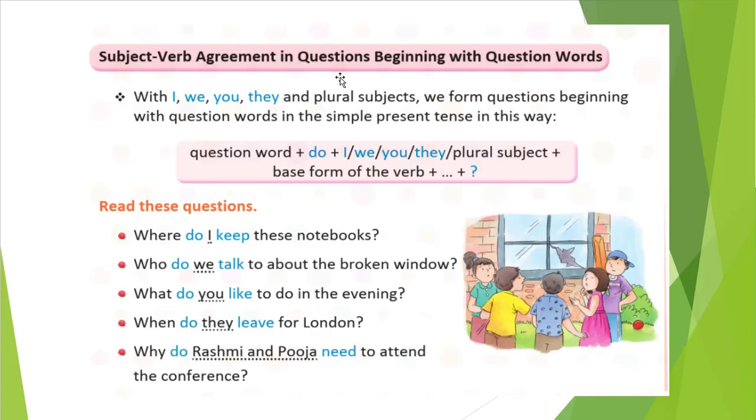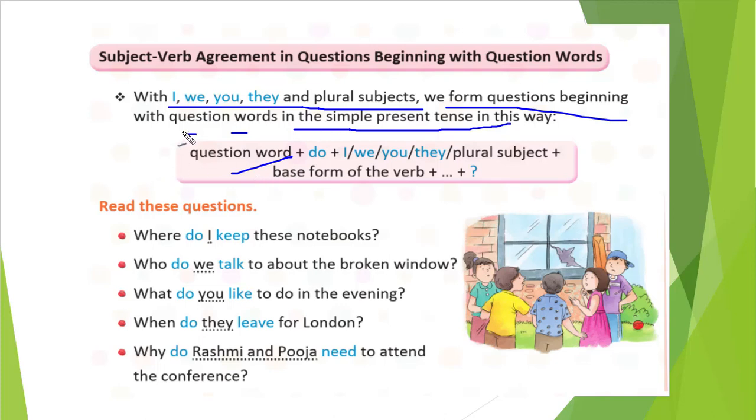Subject verb agreement in a question beginning with a question word. See, previously we have seen it for negative sentences, but what if a question word is given? In that also the subject and verb should agree, right? So let me show you how it agrees. With I, we, you, they, and plural subjects, we form a question beginning with a question word in the simple present tense. The question words are who, what, where, when, why. So first we will write that.